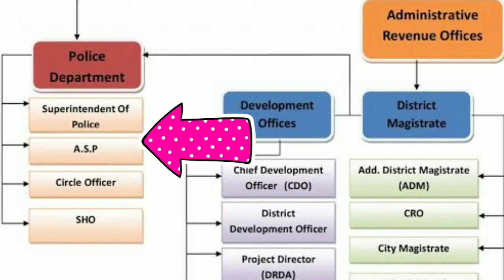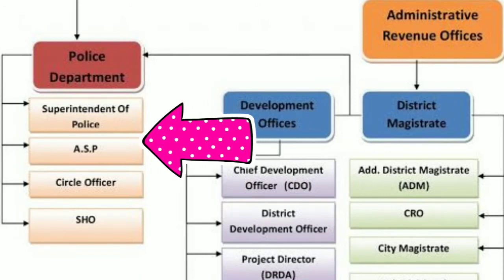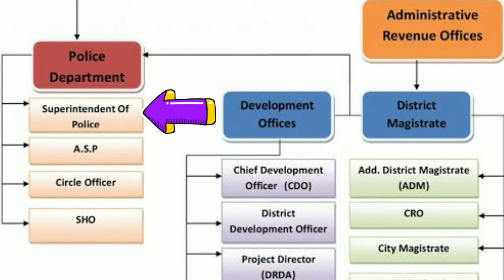Inspector is mostly responsible for maintaining law and order in the district. They have the right to control any sort of dispute arising in the district. In this reference, we are going to discuss the police hierarchy which works for maintaining law and order in the district. The topmost or highest level officer of a police hierarchy is Superintendent of Police or SP.